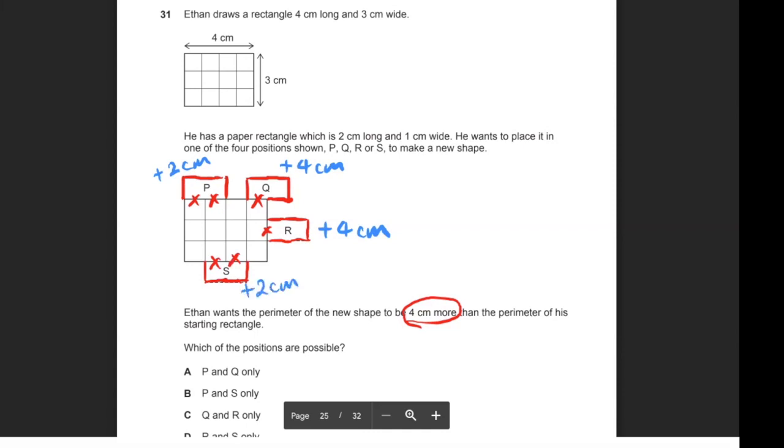So which of the following rectangles added would give me we'll add 4 centimeters to the overall perimeter? That would be rectangle number Q and rectangle R. Okay, so which one is Q and R? There's an option D and E, which is kind of cut off at the bottom, but I can see that option C is correct for question 31. Okay, let's move on.